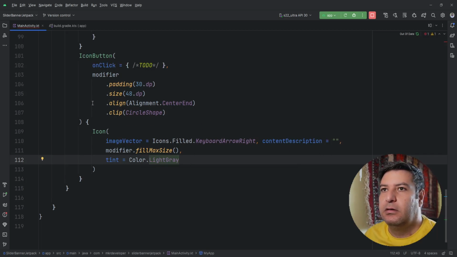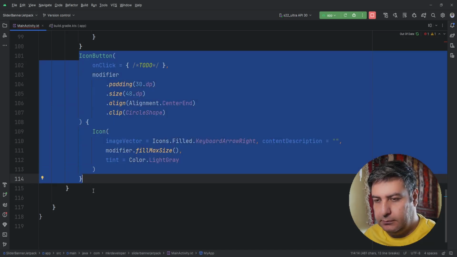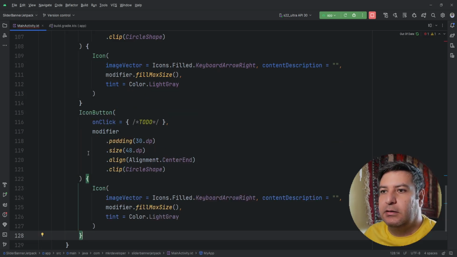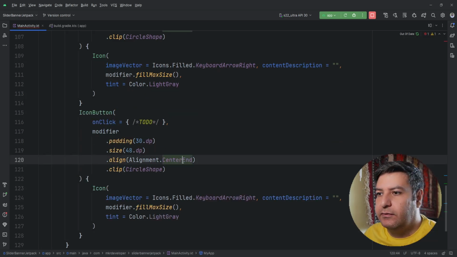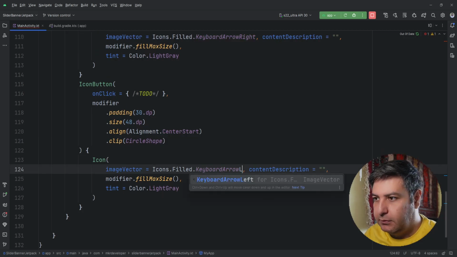Okay, here we have everything for this, and let's duplicate it. And this time instead of center end, we will have center start, and instead of right, we will have left.